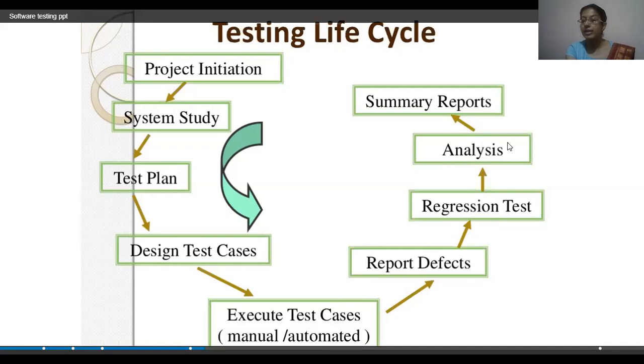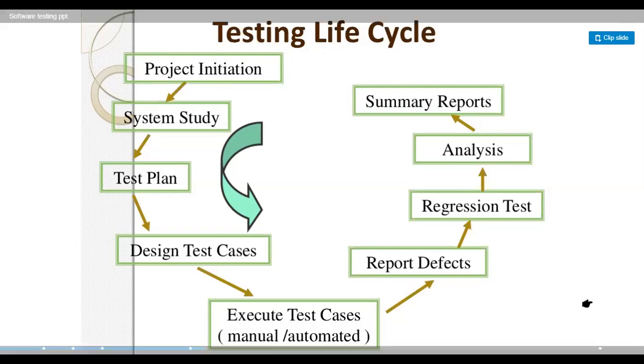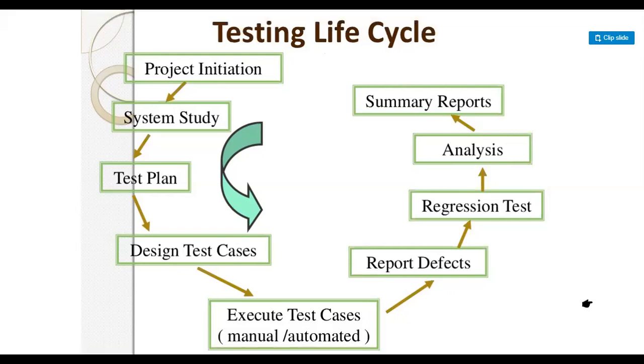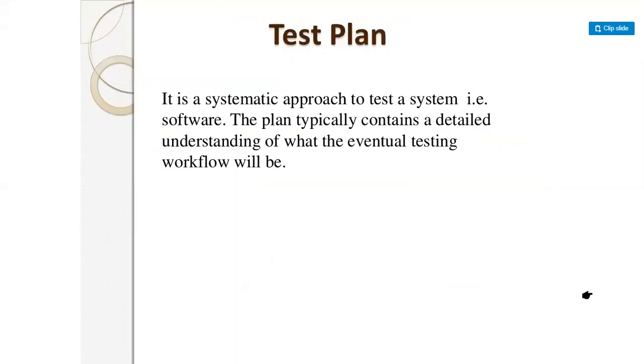They will do the analysis according to it, and a summary report will be generated. So in this manner, they can generate the summary report, and this summary report will be helpful for the testing life cycle.